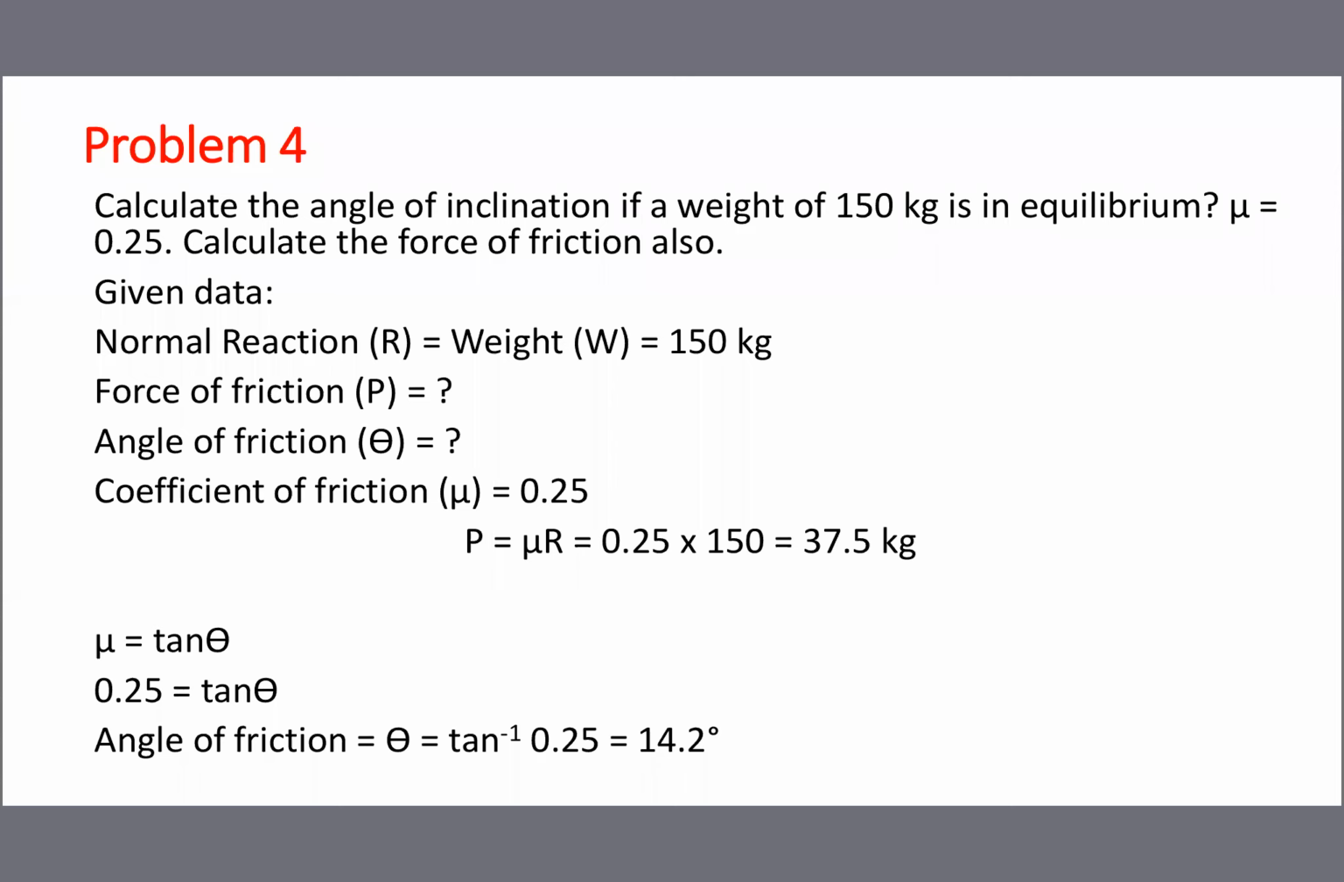First formula we already completed: P is equal to mu into R. Mu value 0.25, R is the weight of the job, 150. 37.5 kg force is required for moving the job. Now the new formula, to calculate the angle of inclination or angle of friction: mu is equal to tan theta, or tan theta is equal to mu. So the angle of friction theta is equal to tan inverse of mu. Mu value 0.25. Tan inverse of mu gives 14.2 degrees, which is the angle of friction.